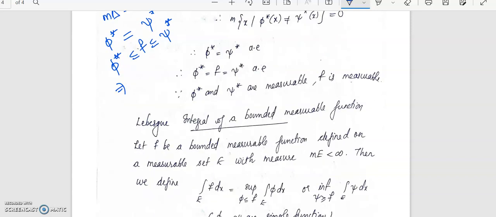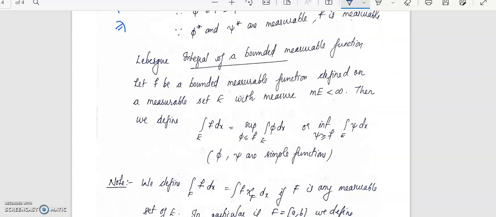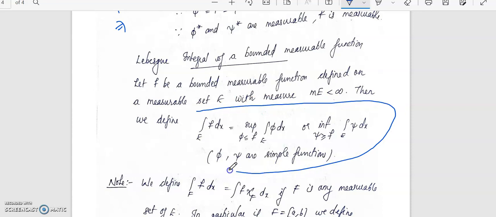Now let us define what a Lebesgue integral is. Okay, so we saw that if the function is measurable, the supremum and infimum are equal. So if f is a bounded measurable function defined on a measurable set E with measure of E finite, then this common value is called the Lebesgue integral.